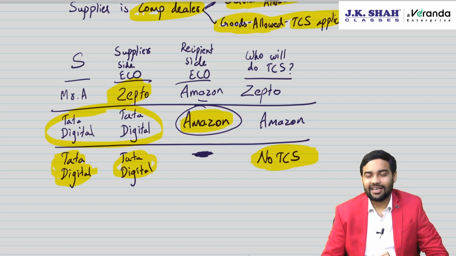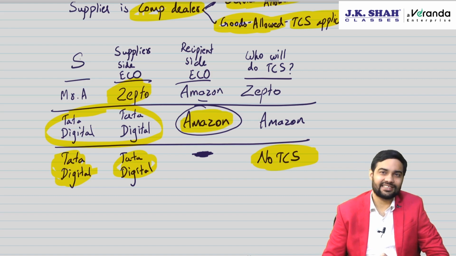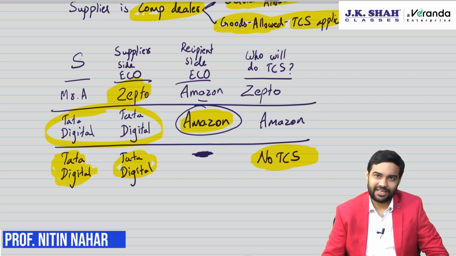If the e-commerce operator does not reply within 15 days, then in that case general penalty 25,000 CGST, 25,000 SGST, plus if there is non-payment of TCS, then penalty can be under section 122, which is a separate penalty.